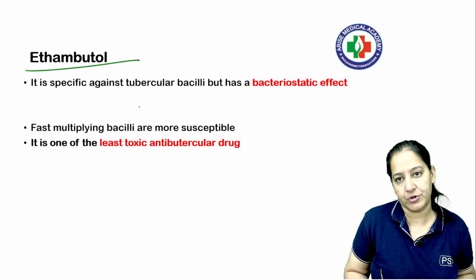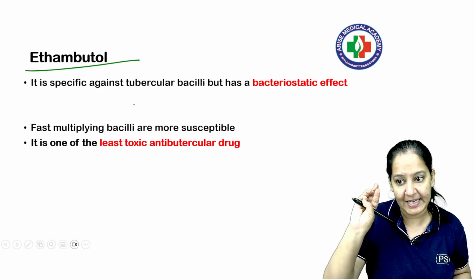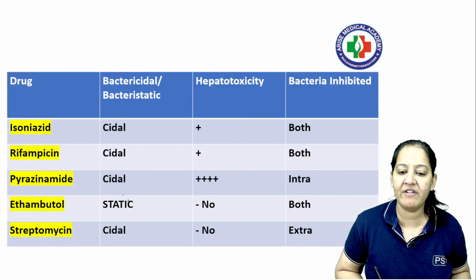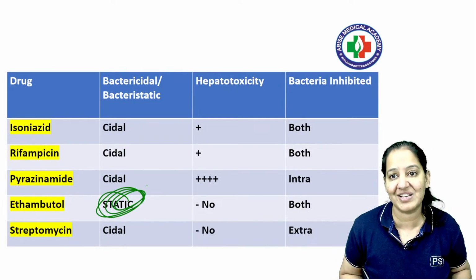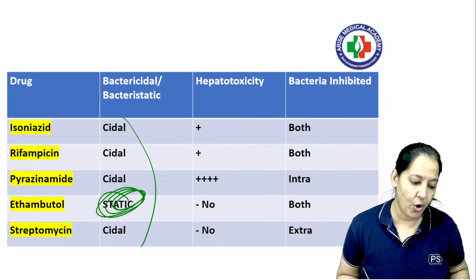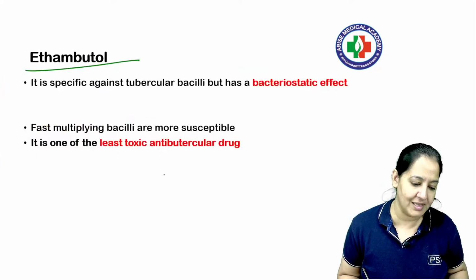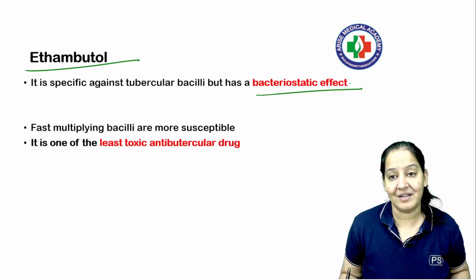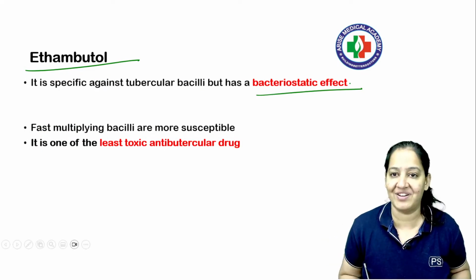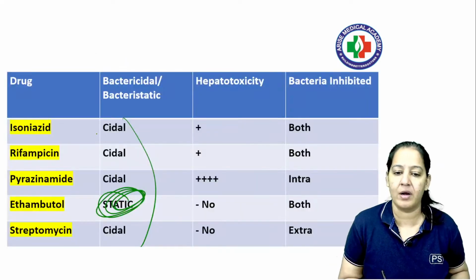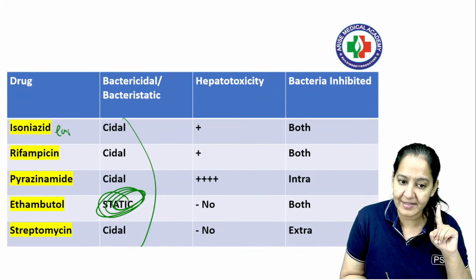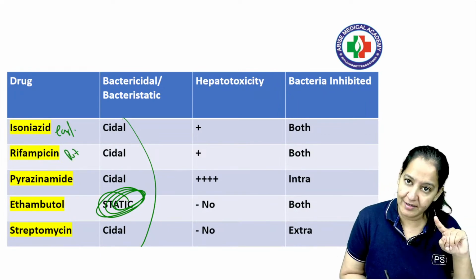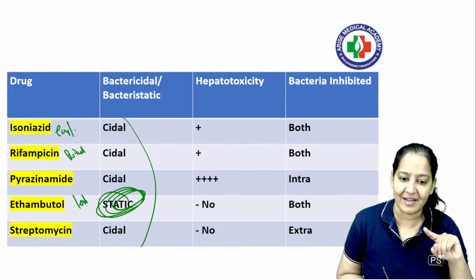The next is ethambutol, the fourth one, HRZE. The fourth one is the ethambutol, the only one which is static. इस पे एक ही क्वेश्चन आता है static, बाकी सब सिडल हैं. Rest all kill the bacteria. This one does not kill the bacteria. This one inhibits the replication in the bacteria. है ना? This is least toxic among all. So most earliest to act, this one. Most potent, this one. Least toxic, this one.